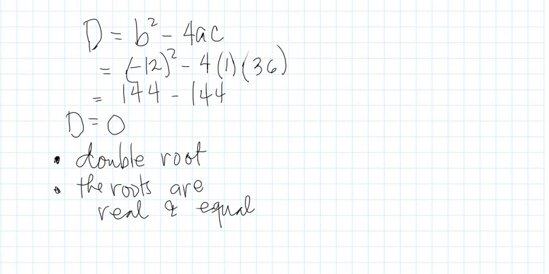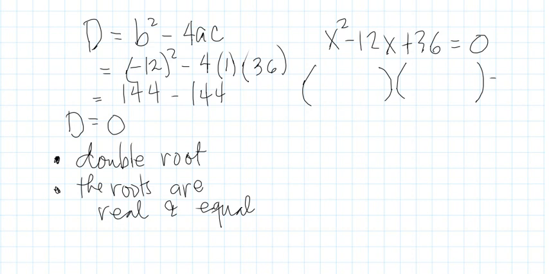Okay, let's investigate. If we have x squared minus 12x plus 36 is equal to 0, we're going to get the roots by using any method. So the easiest way, if we can factor this, we use factoring because it is a perfect square trinomial.